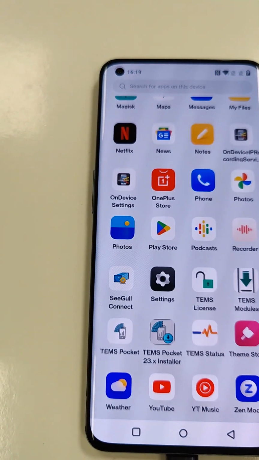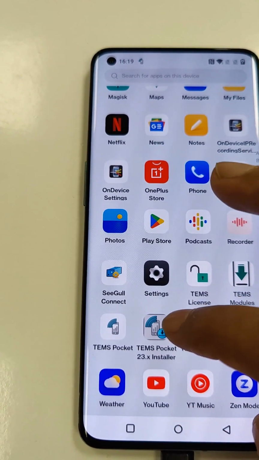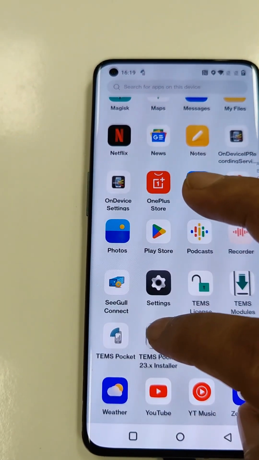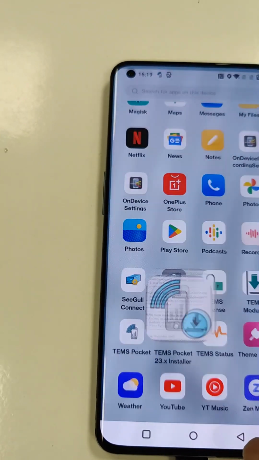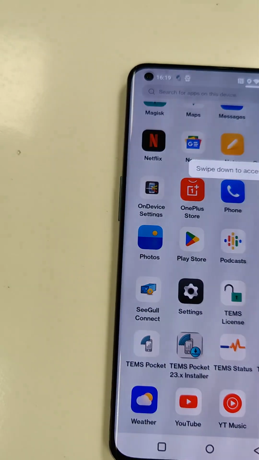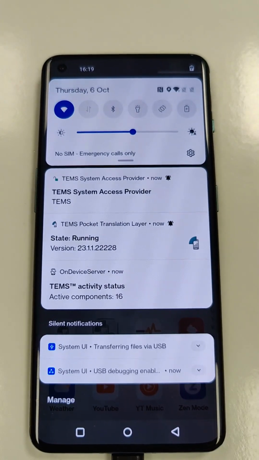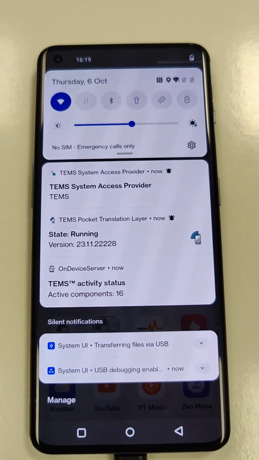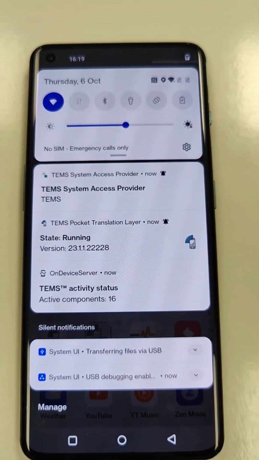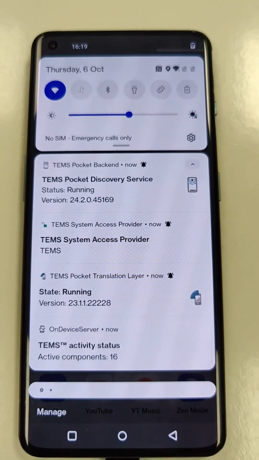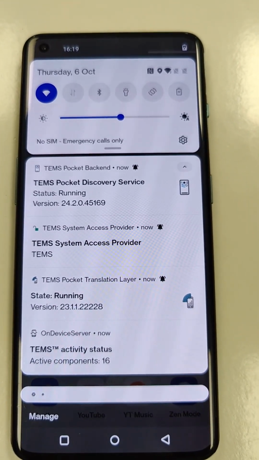Now you can see TEMS Pocket installer file here. Please wait for some time to activate all the TEMS Pocket related setup files here. Now you can see active components are 16. We have to wait some time.